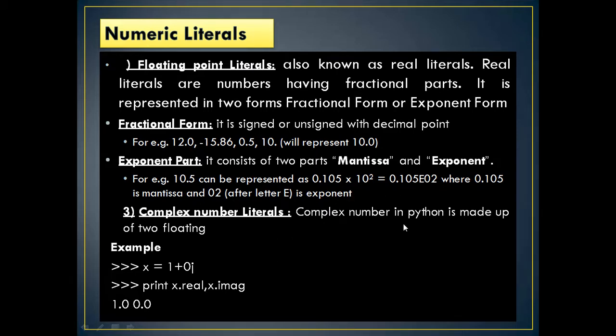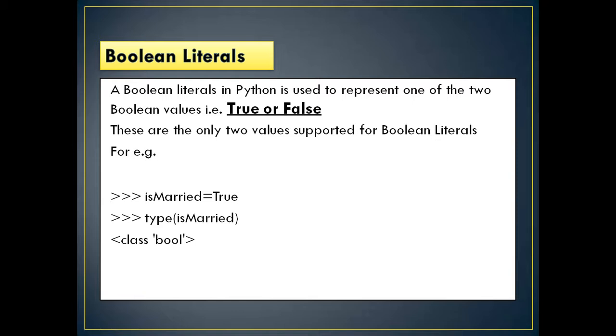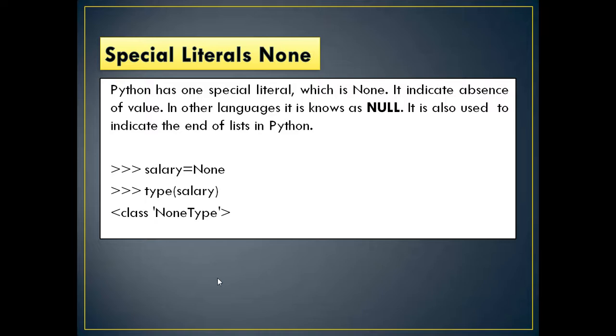The complex number literal in Python is made up of two floating points. An example: x equals 1 plus 0j. So print x.real, x.imag. Here 1 is the real part and 0 is the imaginary part. Next, Boolean literals. A Boolean literal in Python is used to represent one of the two Boolean values, True or False. Capital T and capital F, remember, these are the only two values supported for Boolean literals. For example, is_married equals True. Type of is_married gives the data type of the variable you have used.